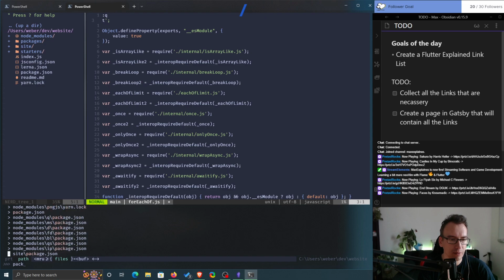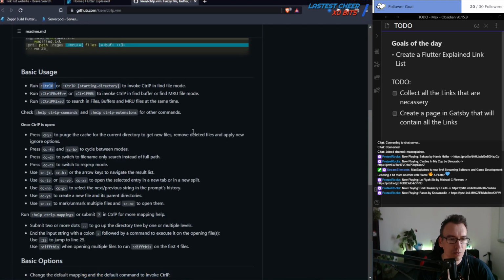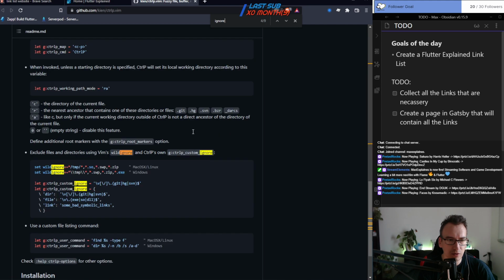So if I search now for package, then I get all the node modules packages. Can I ignore files? To purge, remove deleted files and apply ignore options. Exclude files and directories uses wildignore and Control P's own custom ignore. Wildignore tmp.